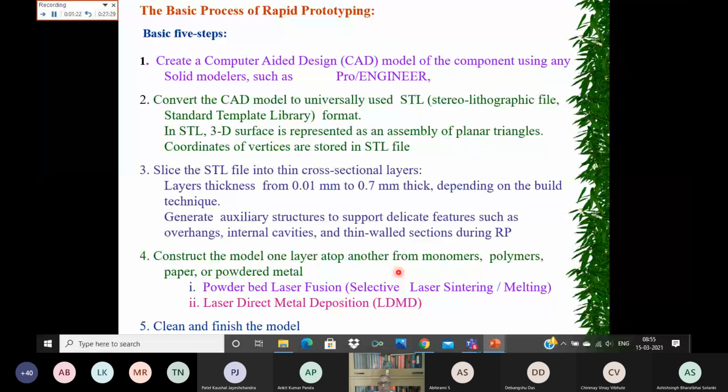Okay, powdered metal. We are going to consider powdered metal, and with powder metal there are two ways in which the laser is utilized to do additive manufacturing or 3D printing. One method is powder bed laser fusion, which is also known as selective laser sintering, SLS, or SLM, selective laser melting. Another method is laser direct metal deposition, LDMD. And the fifth step is to clean and finish the model.